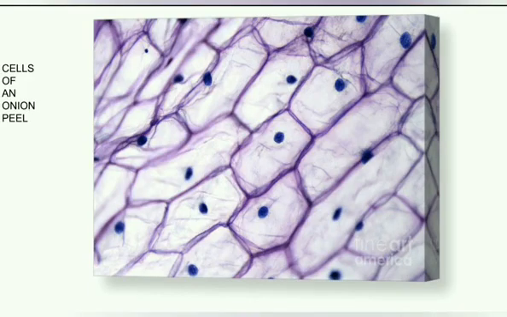Okay, next I have to show you the cells of an onion peel, which means that thin transparent layer that exists when you peel an onion has been taken and placed under the microscope. Stain has been added and it has been observed. So these are what cells of an onion peel would look like.